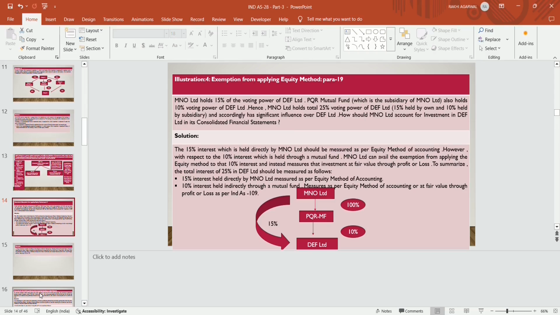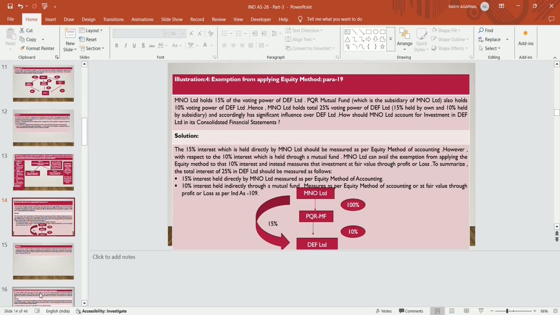PQR Mutual Fund, which is the subsidiary of MNO Limited, also holds 10% voting power of DEF Limited. Hence, MNO Limited holds total 25% voting power of DEF Limited, that is 15% held by own and 10% held by its subsidiary, and accordingly has significant influence over DEF Limited. How should MNO Limited account for investments in DEF Limited in its consolidated financial statement?